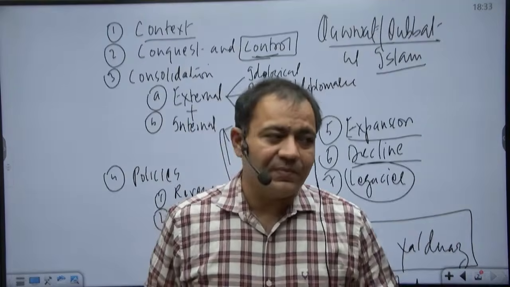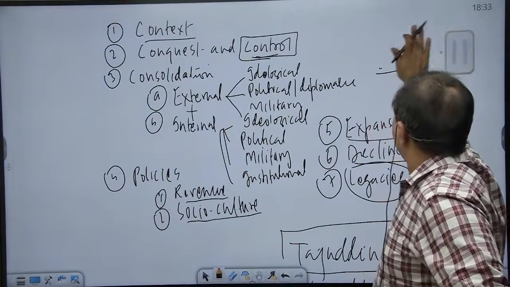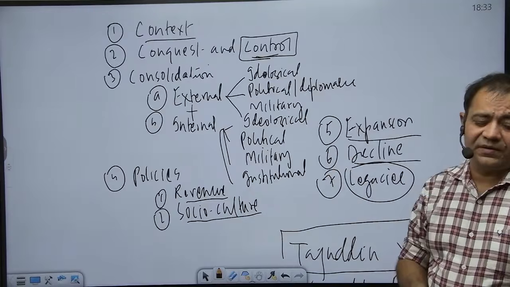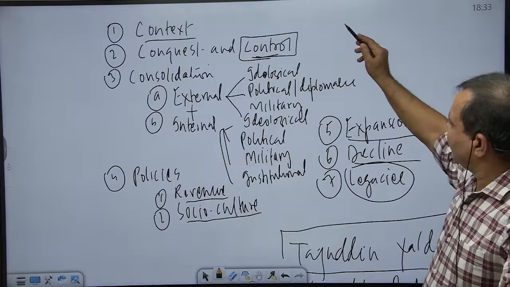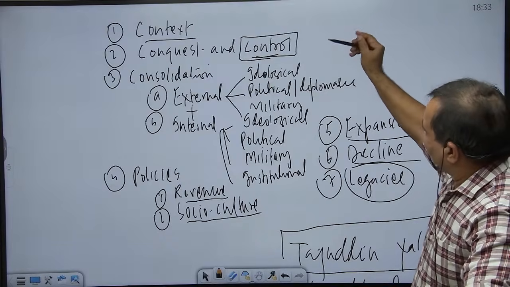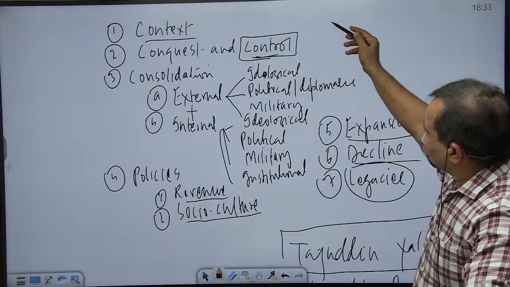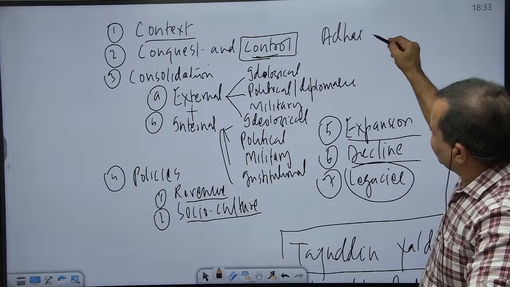Then there is a place, Ajmer. Ajmer, which had been the capital of Prithviraj Chauhan, was now under Turkish occupation. So at Ajmer, the same person, Qutbuddin Aibak, built another mosque, and that mosque is known as Adhai Din Ka Jhopda.